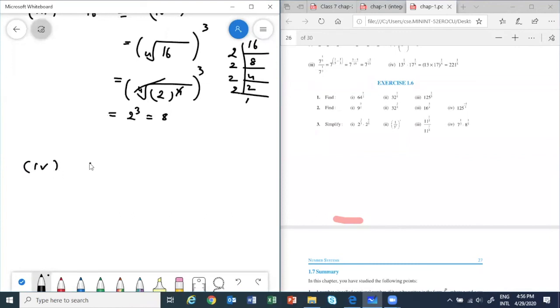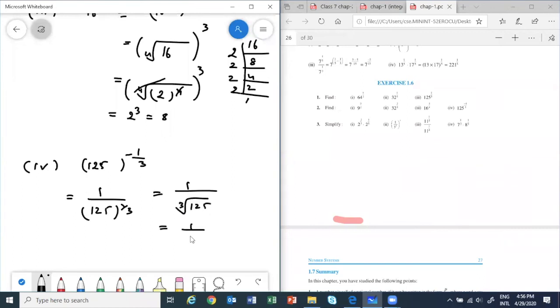Fourth one. Take 125 to the power of what? I can't see the print. It's bad. So minus 1 by 3 it is. Okay, now see there is a negative sign. So let me first bring it to 1 upon 125 power 1 by 3. So this becomes 1 upon cube root of 125. And this will give me 1 upon, because we already found in question number 1, third part, 1 upon 5.